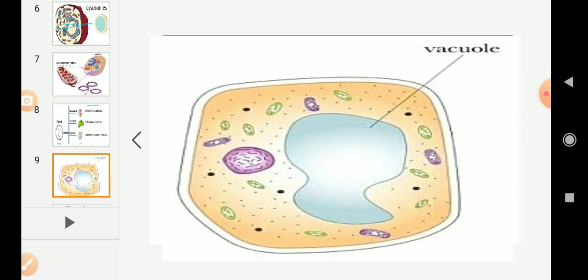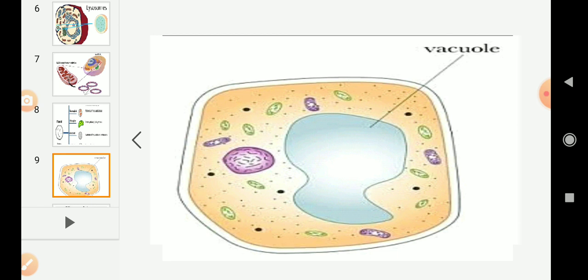And next, coming to the last cell organelle, vacuoles. These are storage sacs for solid and liquid materials, and vacuoles are very large in plant cells and are small or absent in animal cells. Why is the reason that the vacuoles are very big in plant cells and very small or absent in our cells?